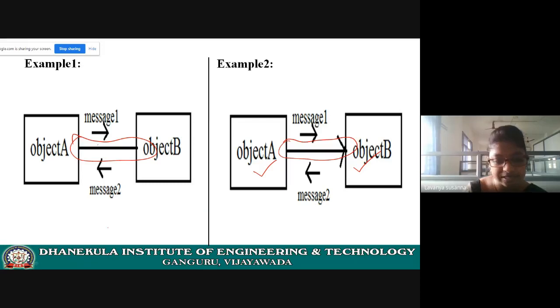I hope you understood. This is the link. A link represents interrelation between the objects. Graphically, a link is represented using a line. Line means bidirectional. If there is an arrow mark, it means this line. In this way.